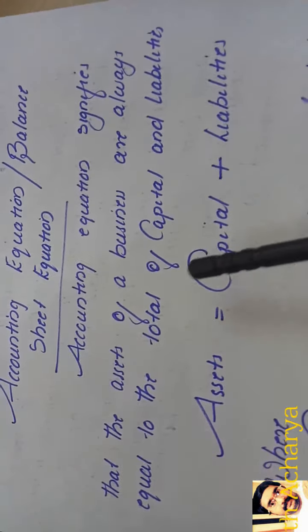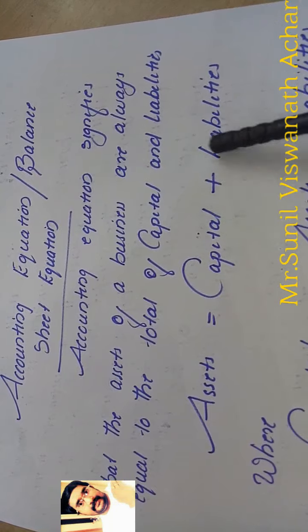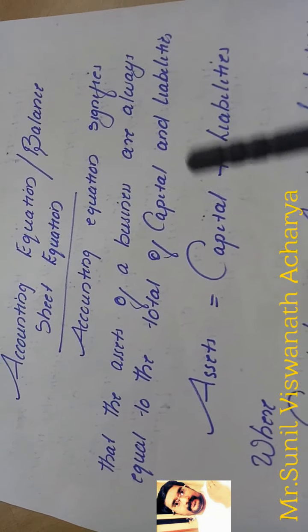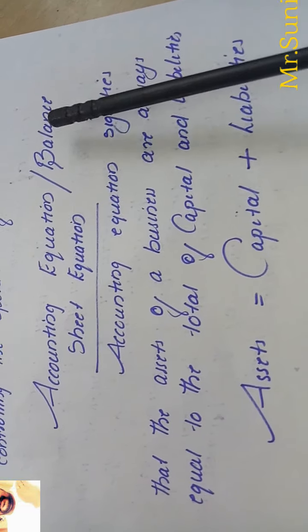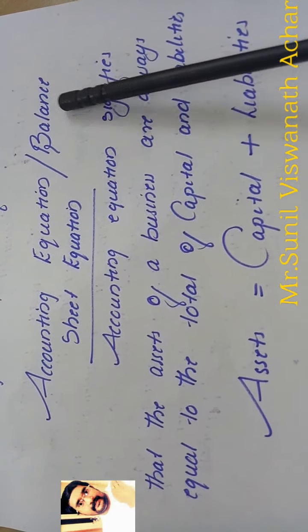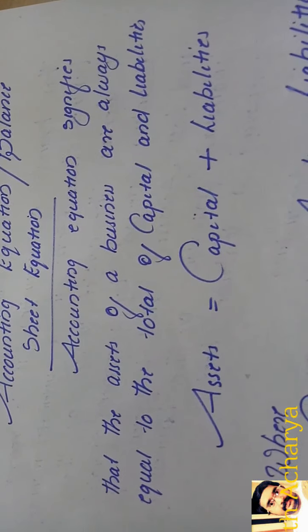Don't forget the accounting equation: asset will always be equal to capital plus liability. This equation is derived from the position statement, or balance sheet, which is why it is also known as the balance sheet equation. Study this equation very well.